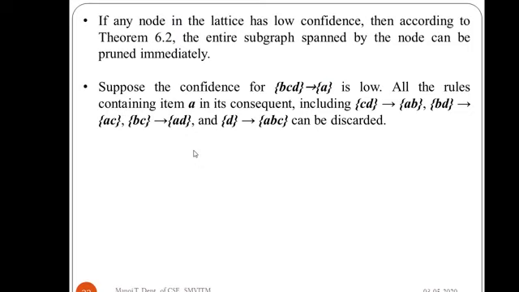So how have you come to the conclusion that it is a low confidence rule? You set the confidence threshold, how much you want, 10%, 20%, 40%, 50%, 70%, whichever is appropriate or optimum for your problem. Based on the confidence threshold, you do the pruning. So this is the confidence based pruning which we use in the rule generation in the a priori algorithm.